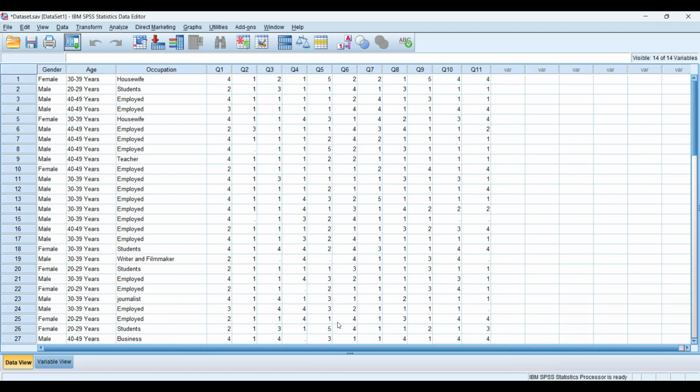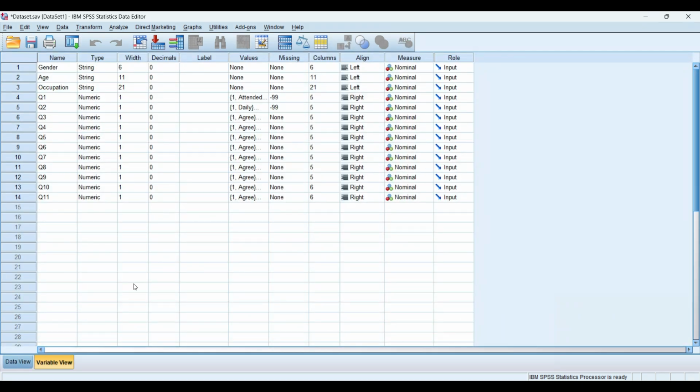So you can see here there was a missing value. SPSS automatically replaced this missing value with 3. So if we add decimal places, we can see it easily.